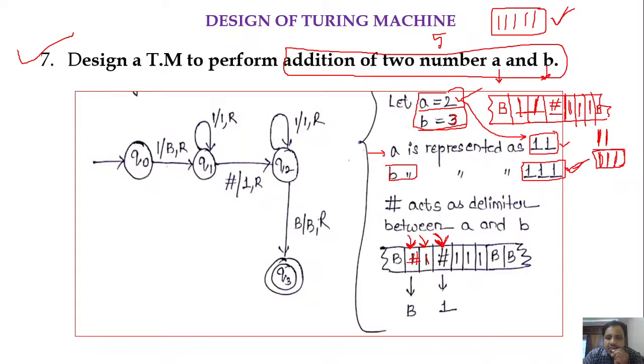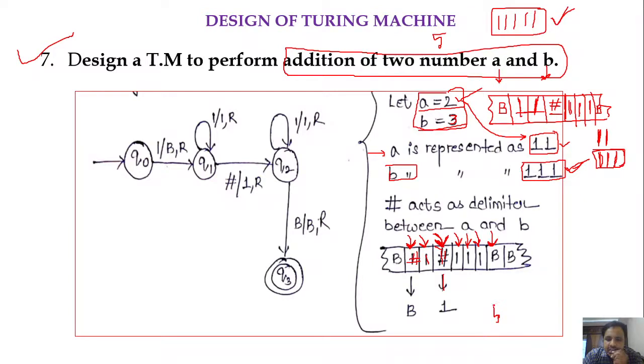Whenever we get a hash, we replace that hash with a 1 and move the header towards right. Keep on moving the header towards right until we get a blank. Once we get a blank, if you count the number of ones in the input tape, it is 5.